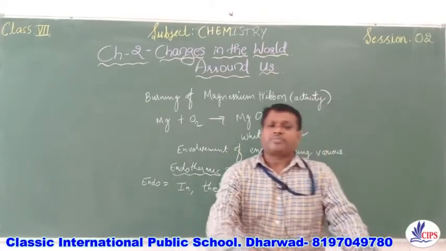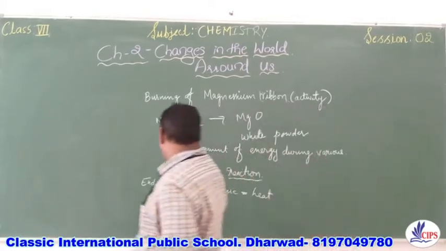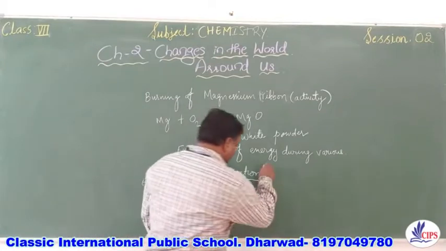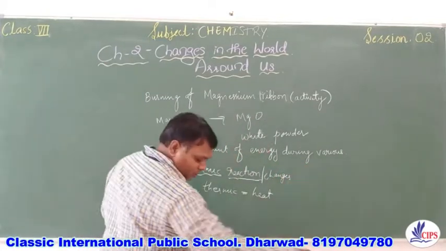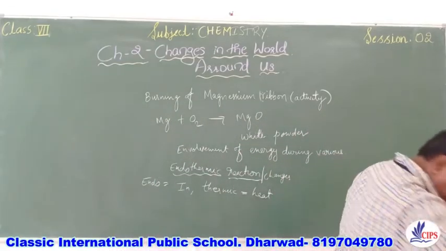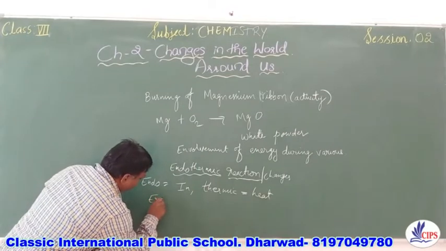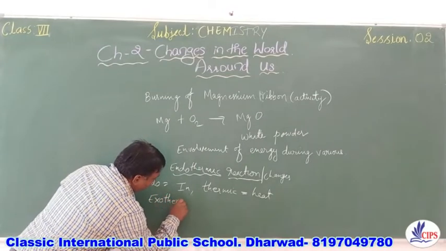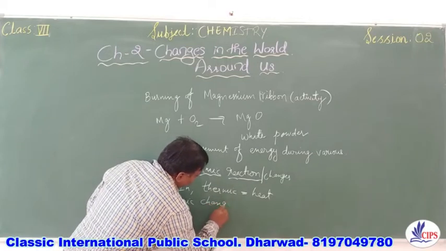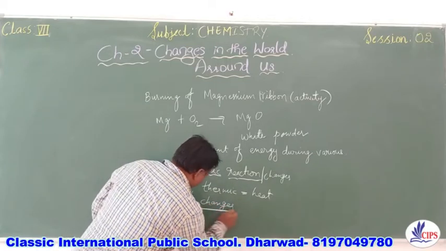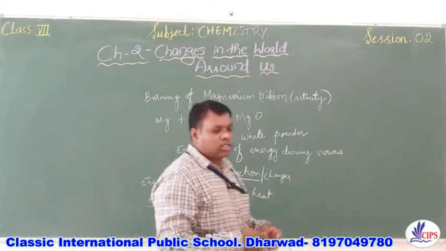Next one is exothermic changes, exothermic reactions or changes. Here we are talking about changes, so we will be giving more emphasis on changes. If you look at the term, exo means out, outside.